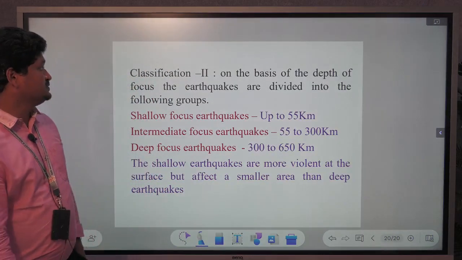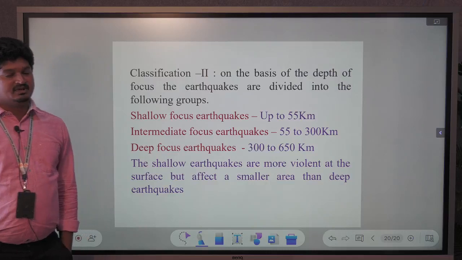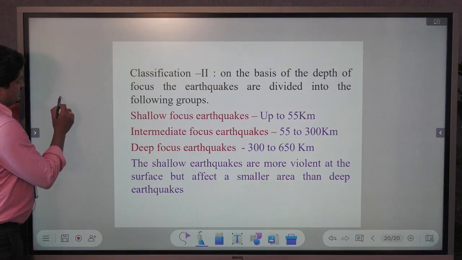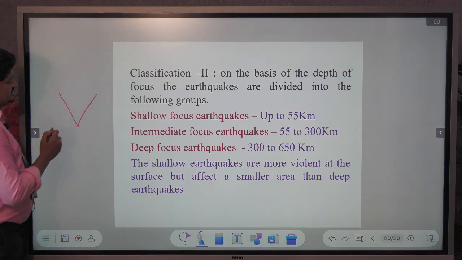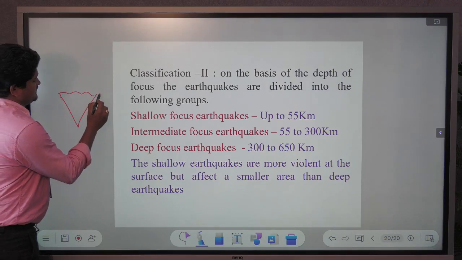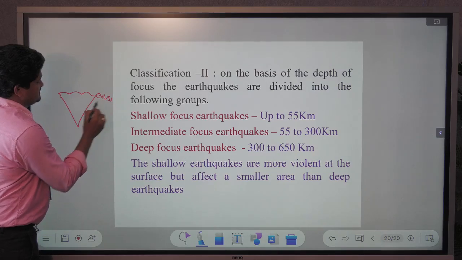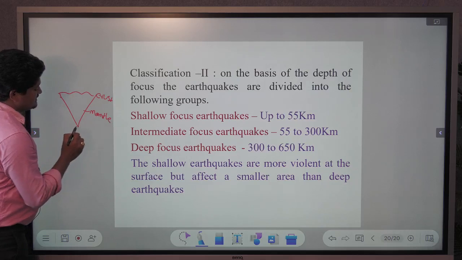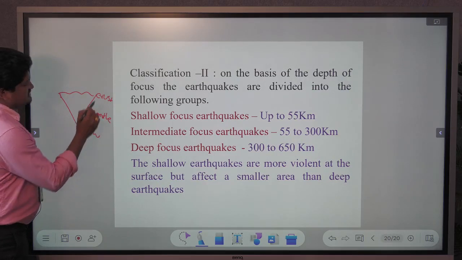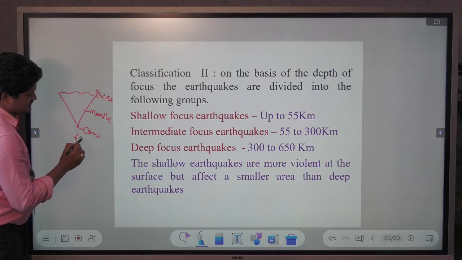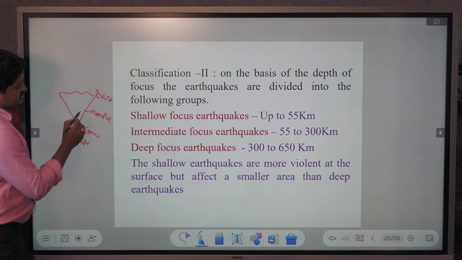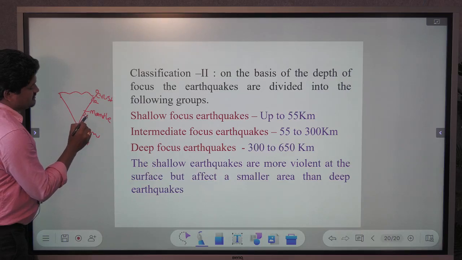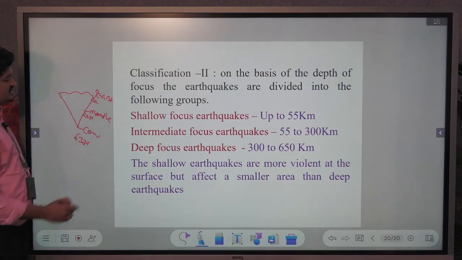Next is classification based on depth. As we already discussed, the earth consists of different layers. One is the crust, another is the mantle, and another is the core. The zero level is up to 6371, the approximate distance. Up to 12 kilometers we call the crust. Up to 2371 we call the mantle. So these are the different layers.